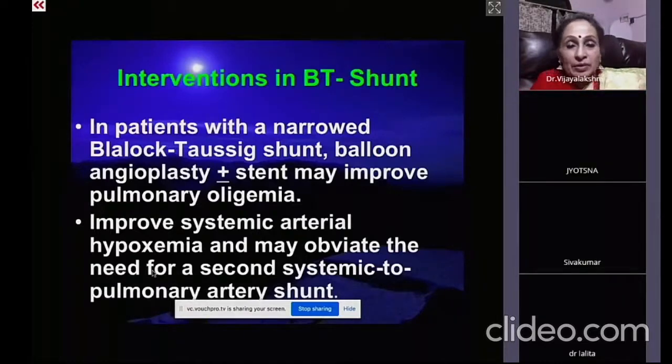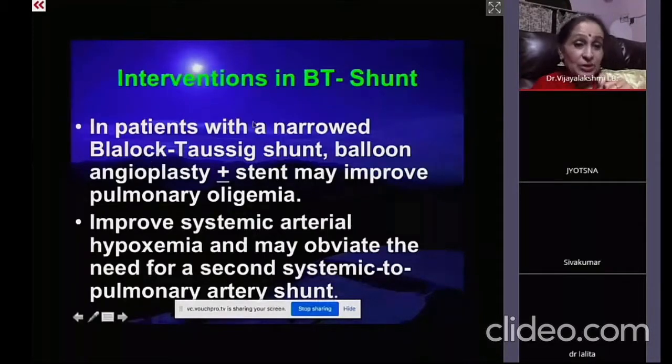Okay. Here, the BT shunt is done to buy some time for the intracardiac repair. But on the contrary, the BT shunt can become blocked. So clinically, if you hear a continuous murmur, the BT shunt is functioning. If the child has become very sick, cyanotic, and the continuous murmur is not heard, that means the BT shunt is blocked or narrowed. So here, when the Blalock-Taussig shunt is blocked, we can do balloon dilatation.